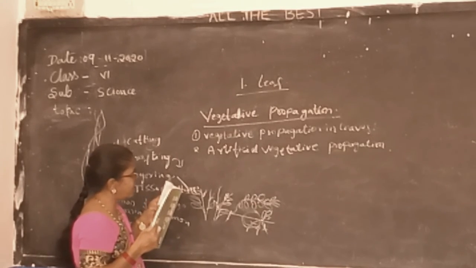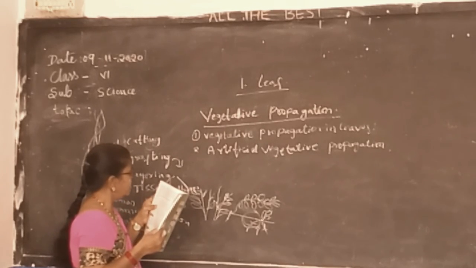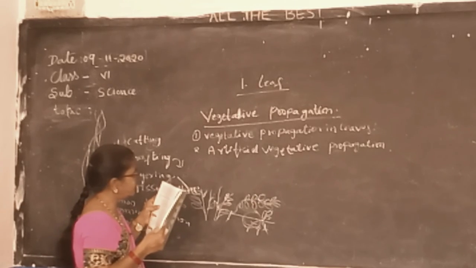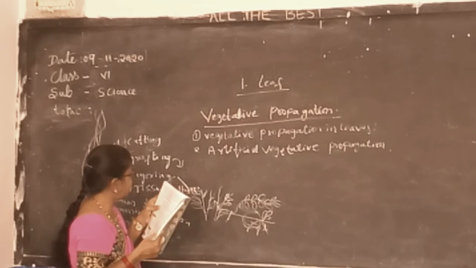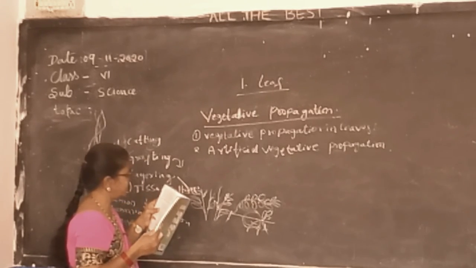A large number of plants can be produced from a tiny piece of a plant. Example, chrysanthemum. This method of propagation is useful for ornamental plants such as orchids, asparagus, chrysanthemum, etc.